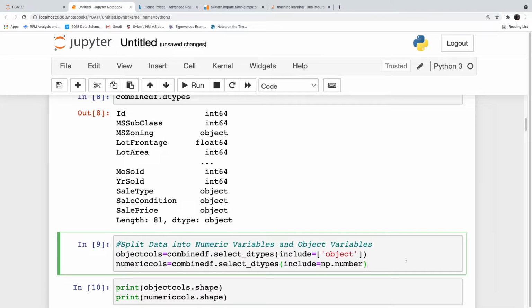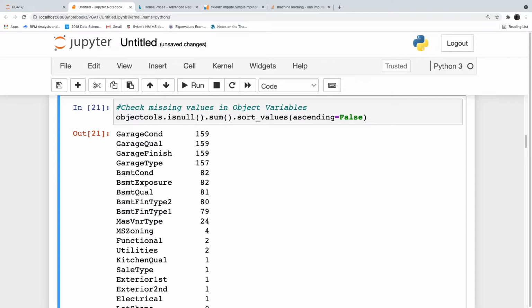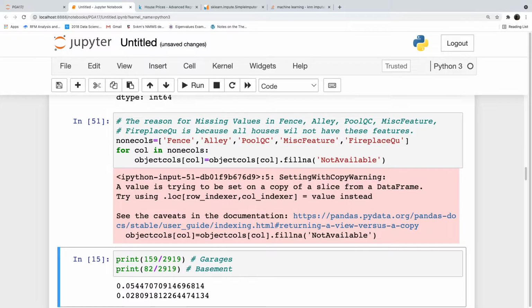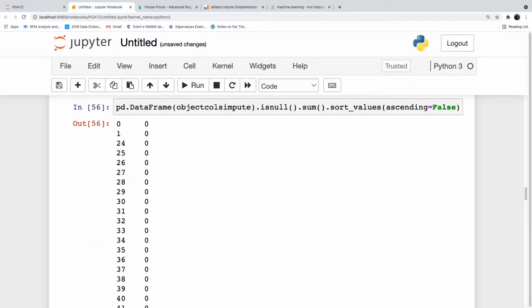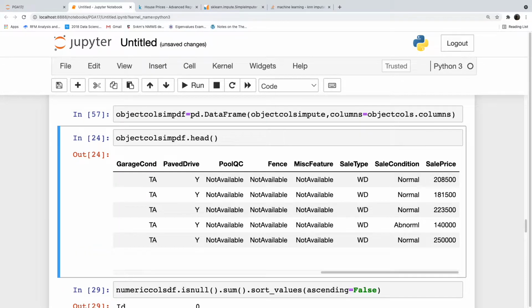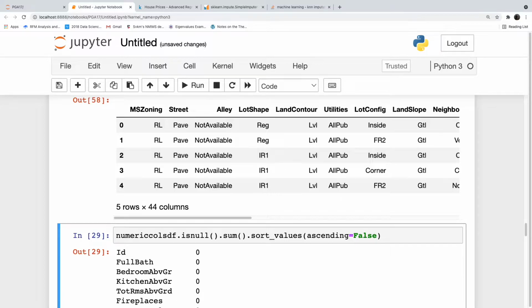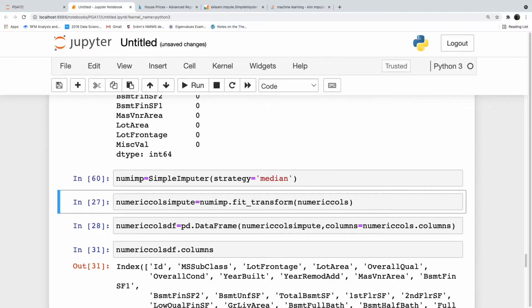So let's split the data again. Print shape, null values, then we did the simple imputer, imp df.